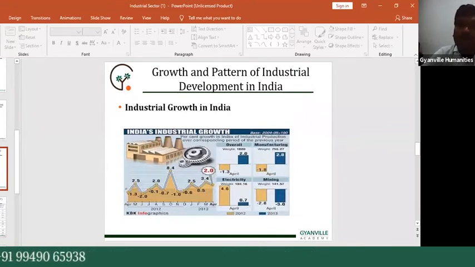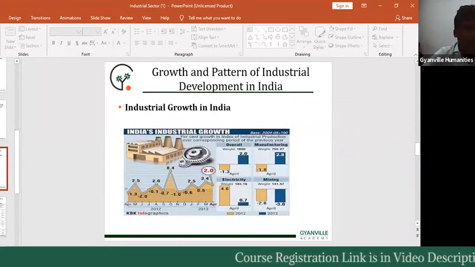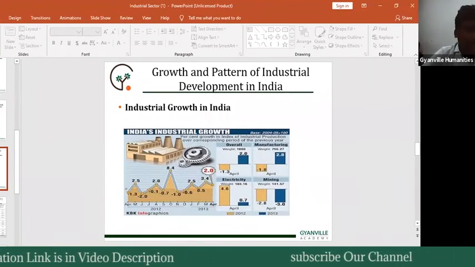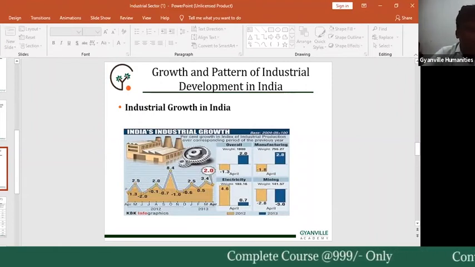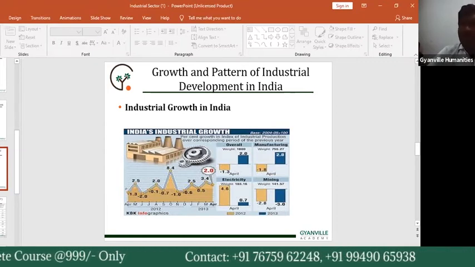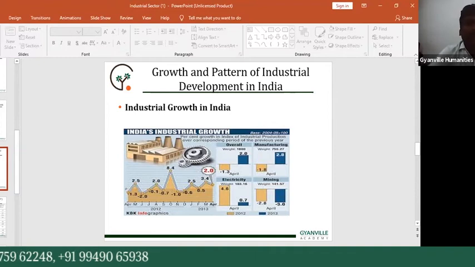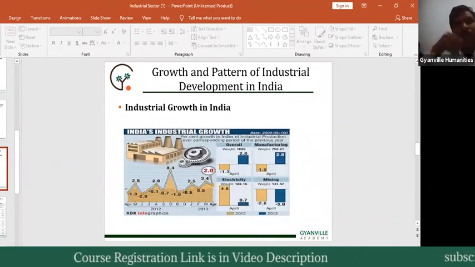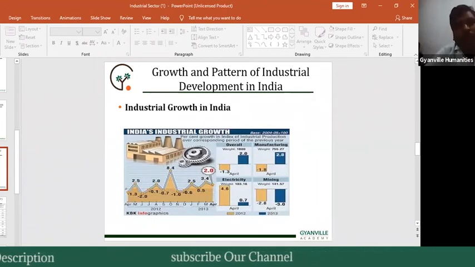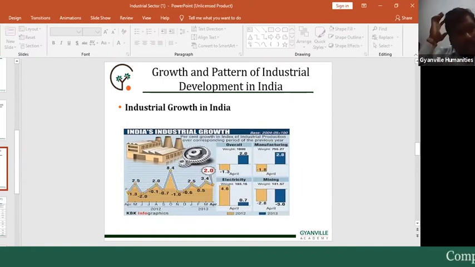In the first 1.5 decades, that means up to the ending of the first five-year plan, the government focused on these main industries, especially steel and iron related industries, established at the beginning of the second five-year plan.